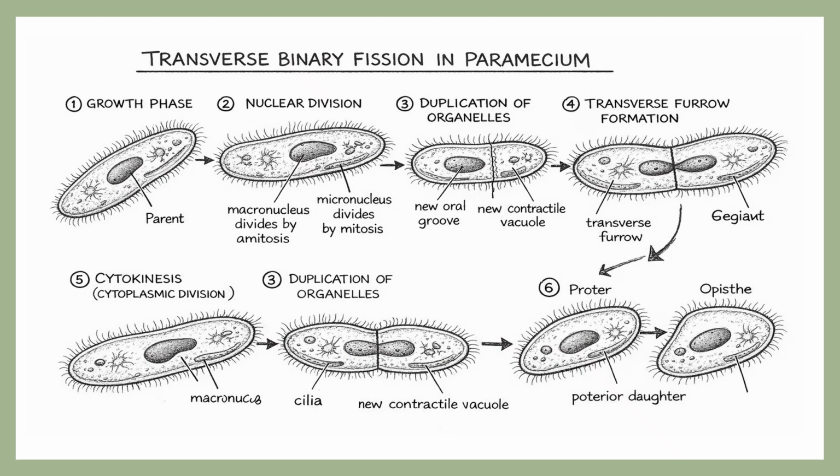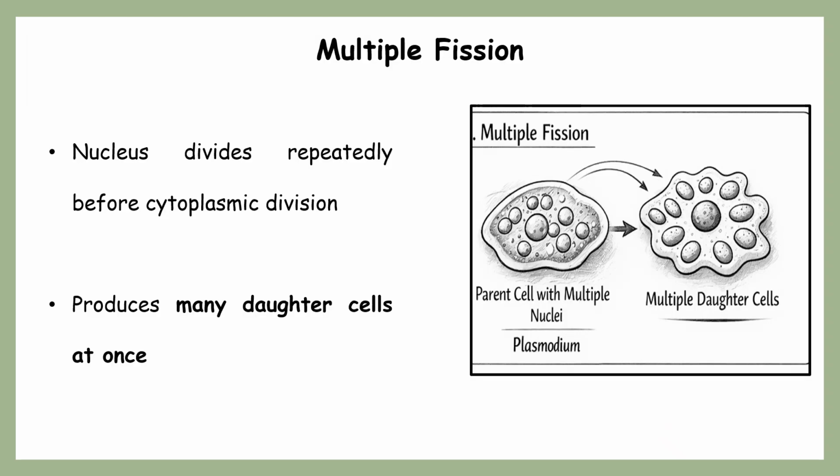So this is how transverse binary fission happens in paramecium and most of the ciliates. So this is about the different types of binary fission which occur in protozoans. After binary fission comes multiple fission, which is also one type of asexual mode of reproduction in protozoans. As we just talked about binary fission, bi means two, because only two daughter cells are formed. But here we are saying multiple fission, so multiple daughter cells are going to be formed with the help of the same process.